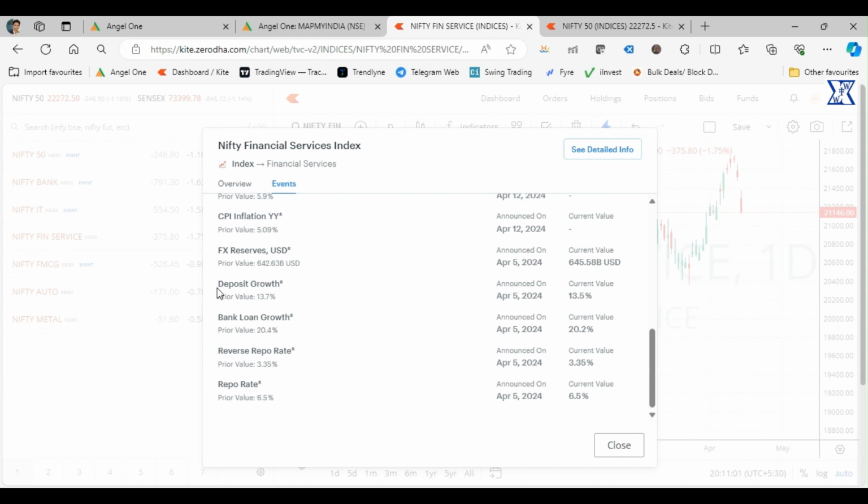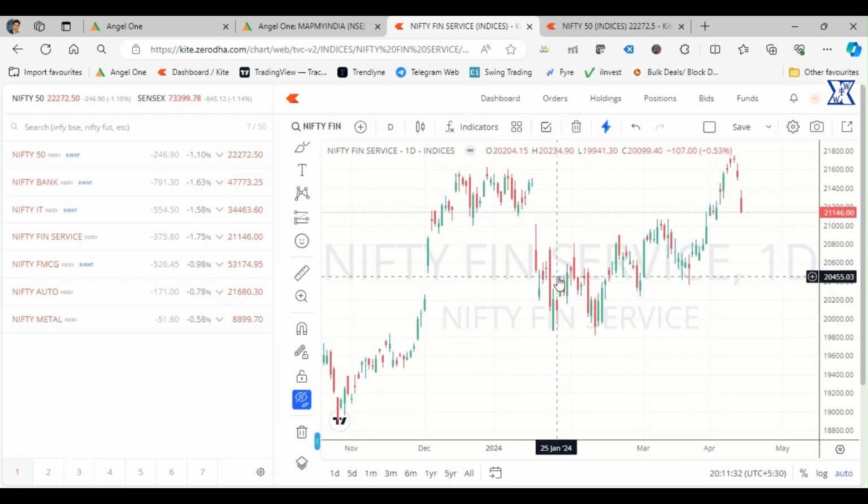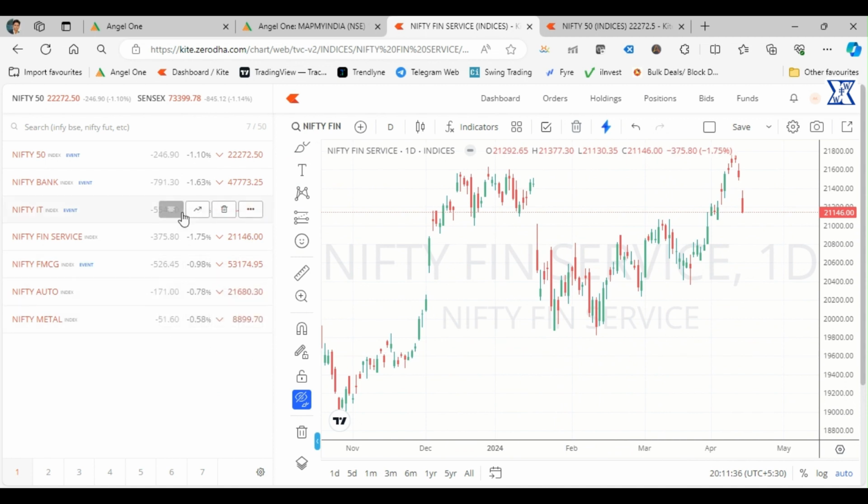So let's just focus on these two things: deposit growth and bank loan growth. Loan growth and deposit growth mostly signify disposable income. If you see, the earlier value was 13.7 and it is now 13.5, so it's a significant change. And here bank loan growth also decreased. So yeah, that's what's impacting the FMCG sector.